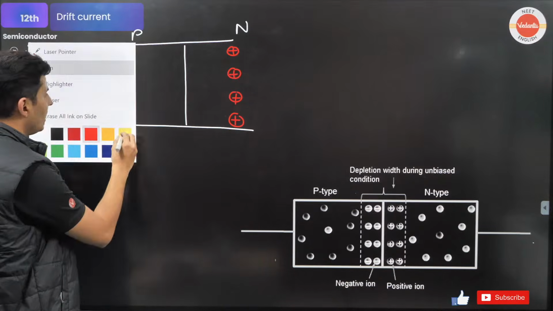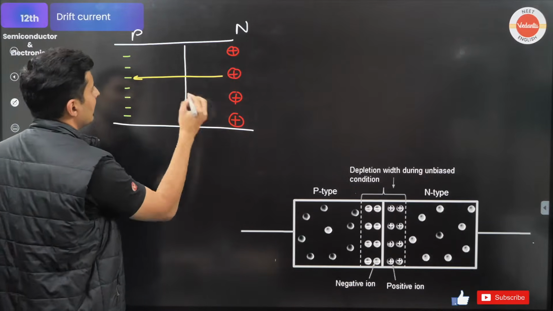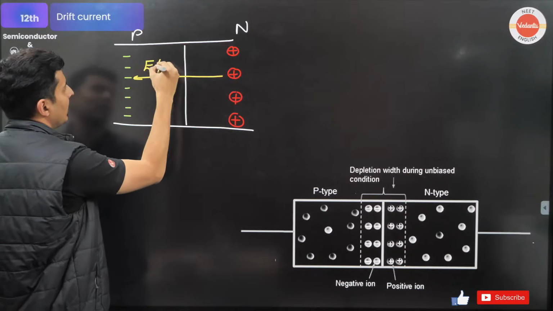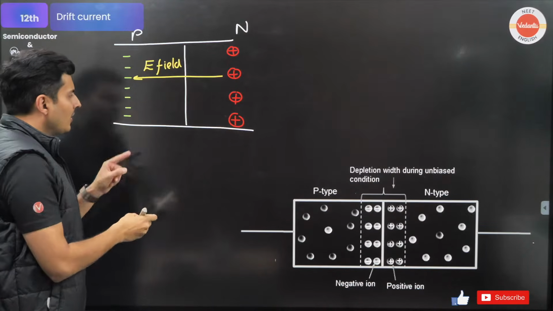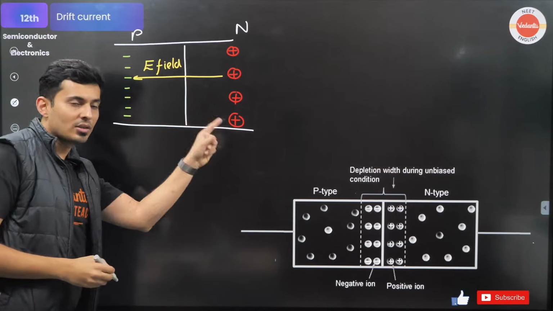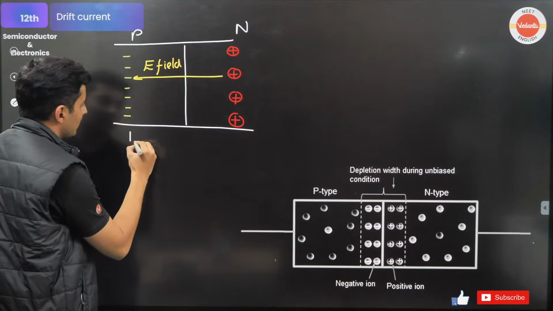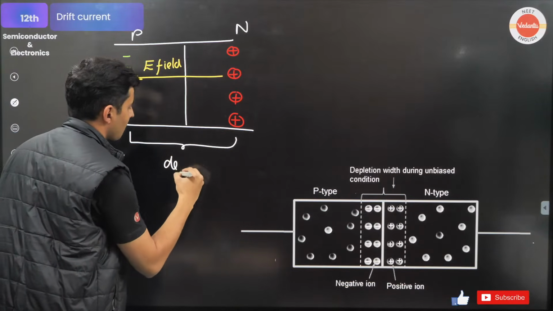Now we also saw that there was an electric field like this. This was your electric field. In this depletion zone,